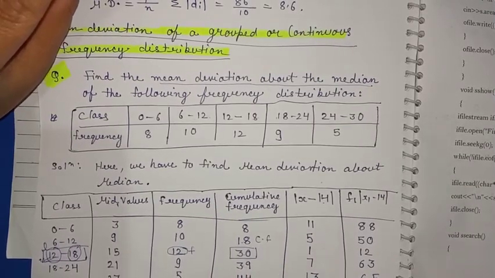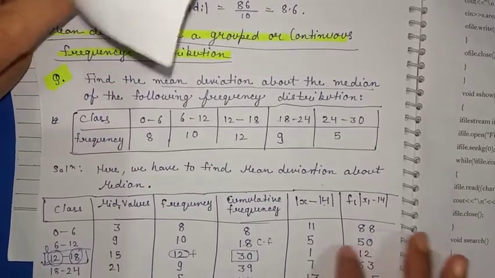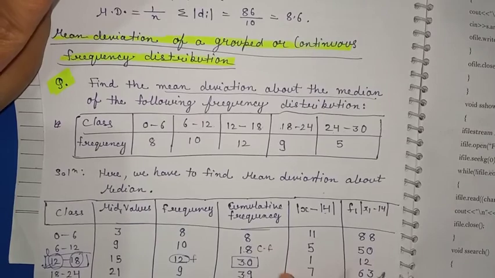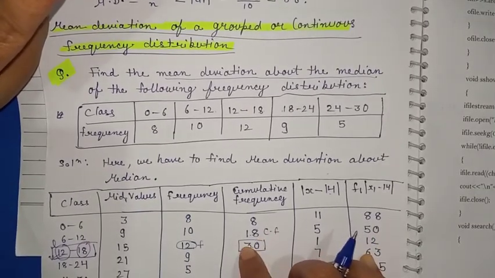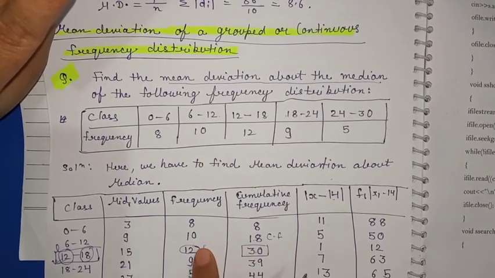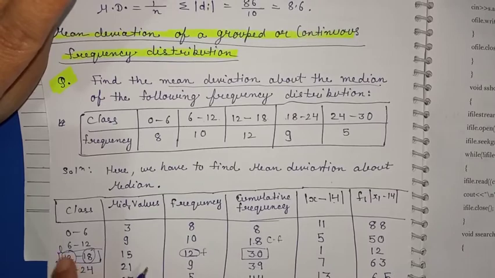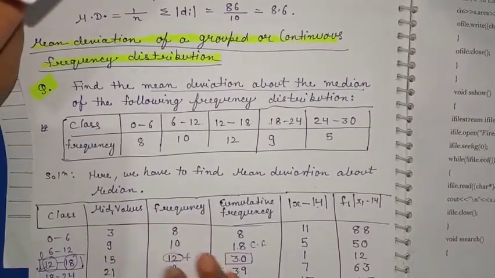We have already done this median in our previous lecture. So this is our cf, the cumulative frequency preceding the median class. Then f is the frequency of the median class, and this lower limit is 12. So we will use all these to find the median.